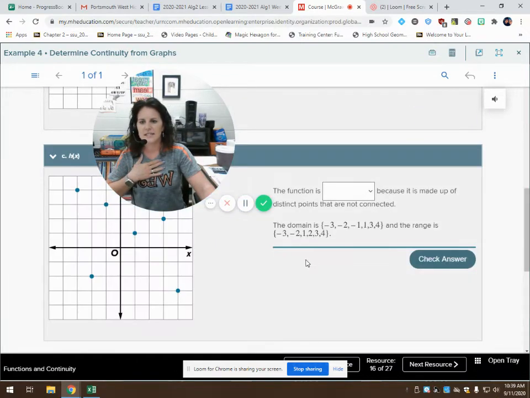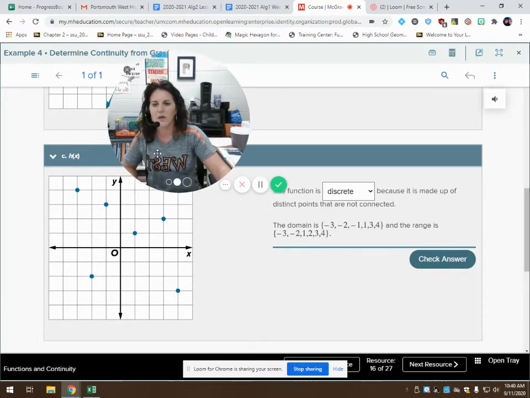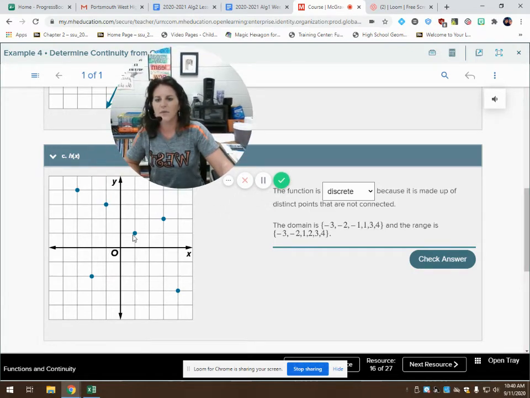And our next example. Discrete or continuous or neither? Of course, this is discrete because there's a bunch of random points. Our domain, our x values, are at -3, -2, -1. We don't have any at 0, 1, nothing at 2. We've got a point at 3 and a point down here when x is 4.